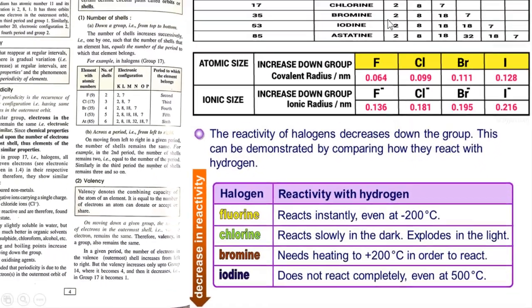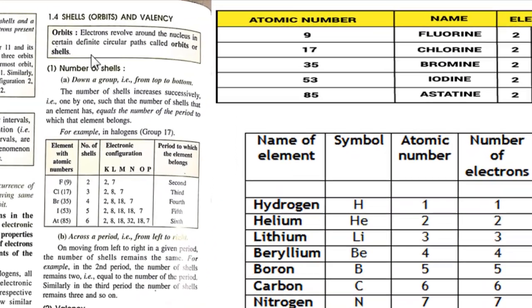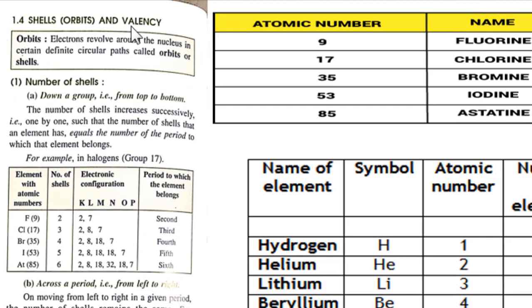We can see here very clearly that these elements, that is the halogens, are showing periodic properties, or a regular change in the characteristics or in the way they react. Now, the next concept is the shell and valency. Why are we considering shells, that is the orbits, and valency together? It has got a relationship.